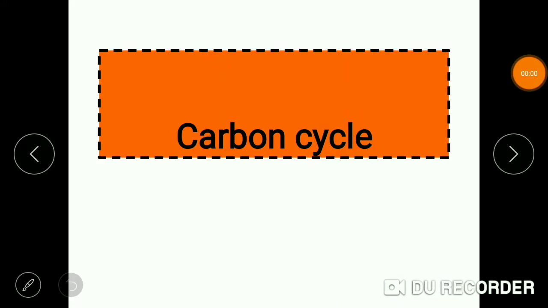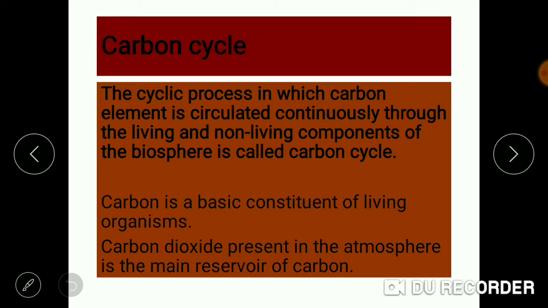Hello students, today's topic is carbon cycle. The cyclic process in which the carbon element is circulated continuously through the living and the non-living components of biosphere is called carbon cycle. Carbon is a basic constituent of living organisms.